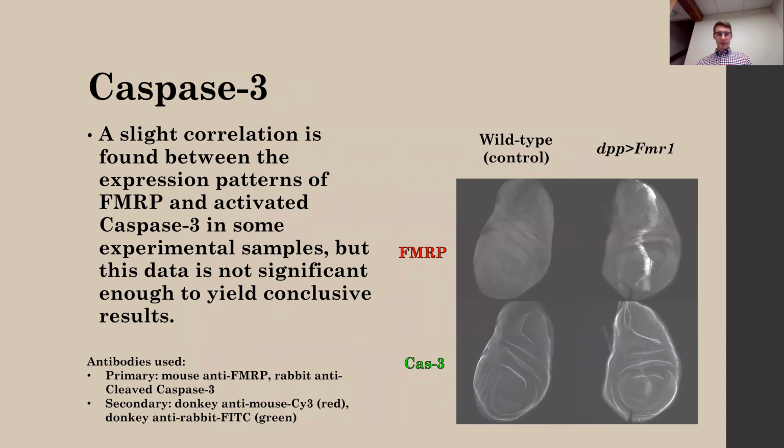So since there was wing epithelial tissue shrinkage, I used immunocytochemistry first to screen for caspase 3. So on the left, I have the control wing disc, and on the right, the experimental. The top shows FMRP expression, and the bottom shows caspase 3 expression. In the experimental wing, you can see FMRP is expressed at the anterior-posterior border as expected. At the bottom, caspase 3 expression does not seem to correlate with FMRP expression.